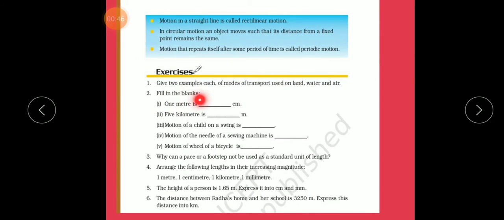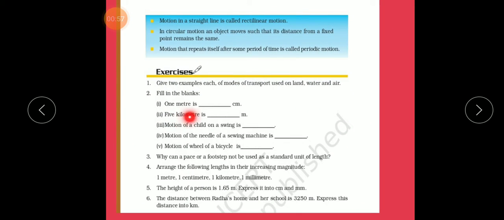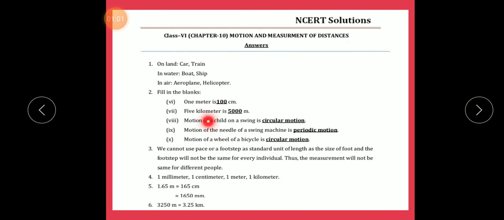Question number 2, fill in the blanks. Number 1, 1 meter is dash centimeter. Answer: 1 meter is 100 centimeter. Number 2, 5 kilometer is dash meter. 5 kilometer is 5000 meter.